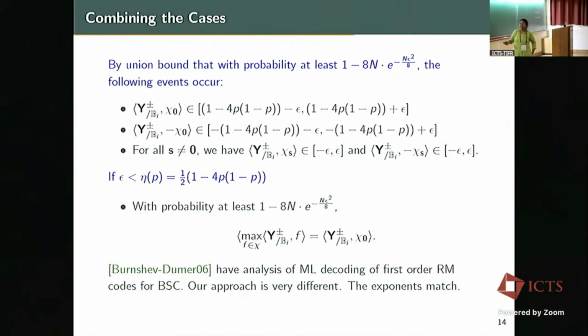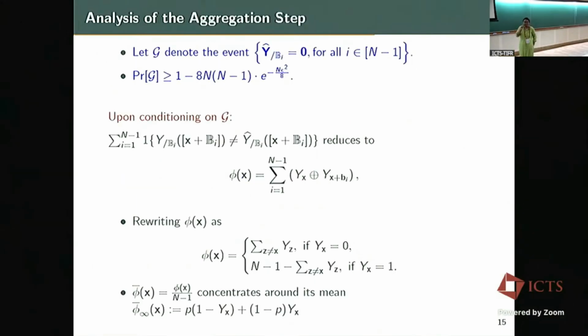So this is the analysis for FHT. Then we realized Barg, Dumer, and others had an analysis for the FHT decoder for the first order Reed-Muller codes in a very different way back in 2006, but we didn't know until we derived our result. The approaches were very different, but the exponent still matches exactly. The pre-exponent factor may change, but the exponent matches exactly. So we were happy with this analysis. It's just a 2-slide analysis; I think their analysis was somewhat longer. Okay, so that is the FHT decoder.